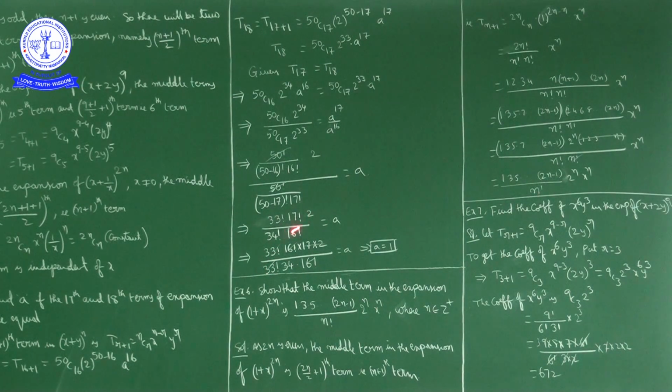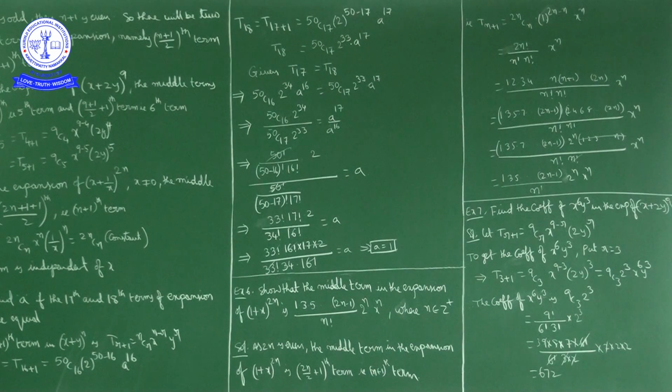Next, 17 factorial in the numerator can be written as 17 into 16 factorial. 16 factorial in the numerator and 16 factorial in the denominator get cancelled. So the numerator is left with 17 into 2, 34, and the denominator is also 34. 34, 34 cancel. So a is equal to how much? 1. a is equal to 1.